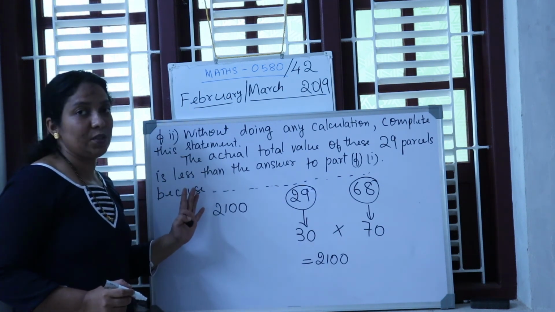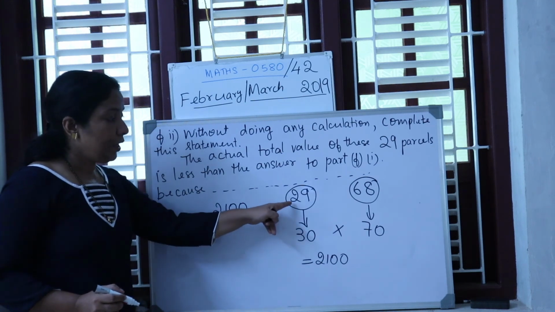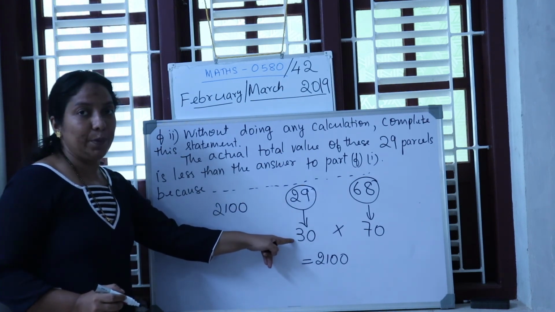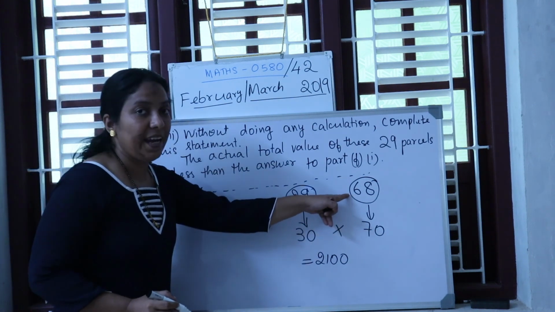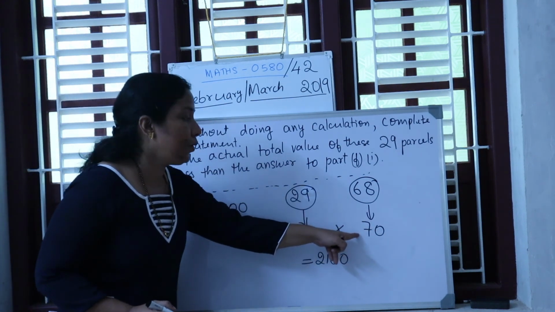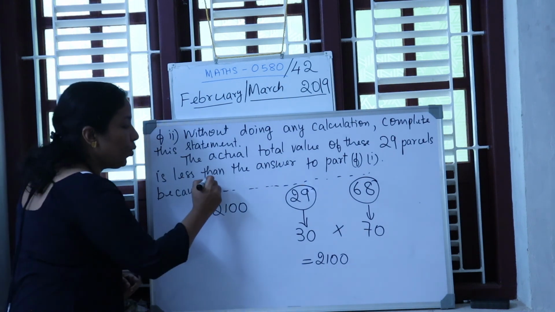Why do you think so, without any calculation? Because you have rounded up. 29 is rounded up to 30. 68 is rounded up to 70.